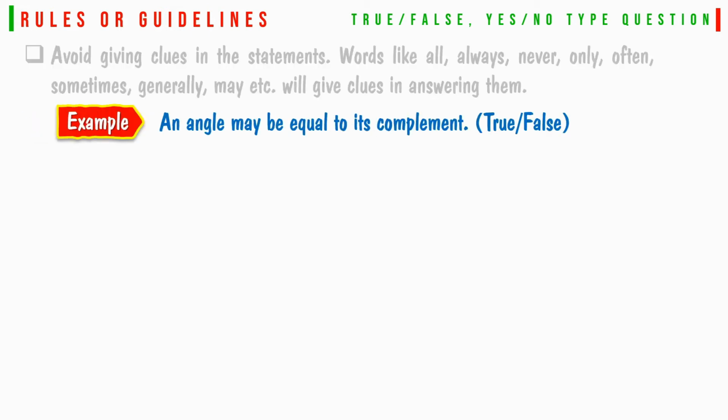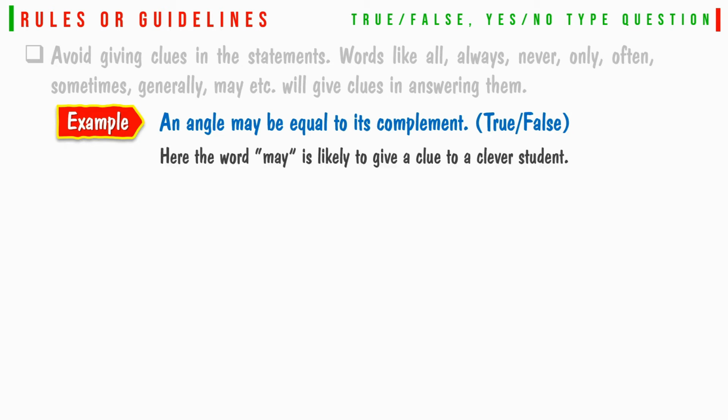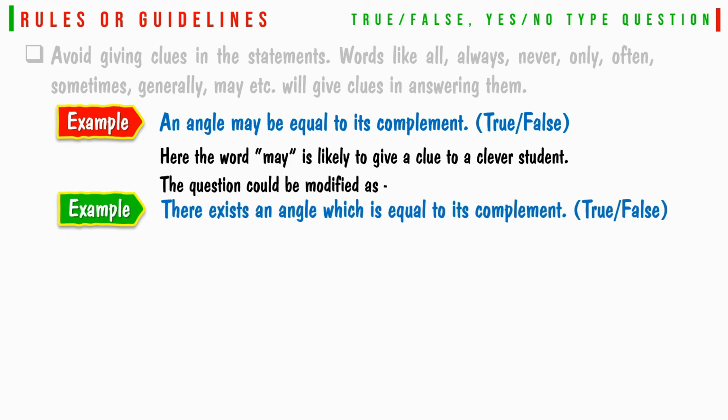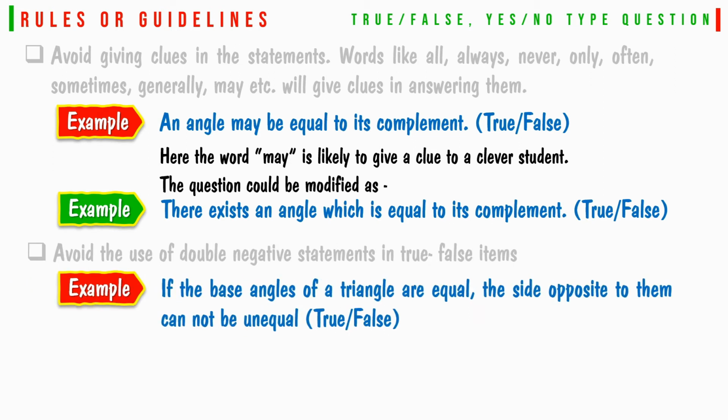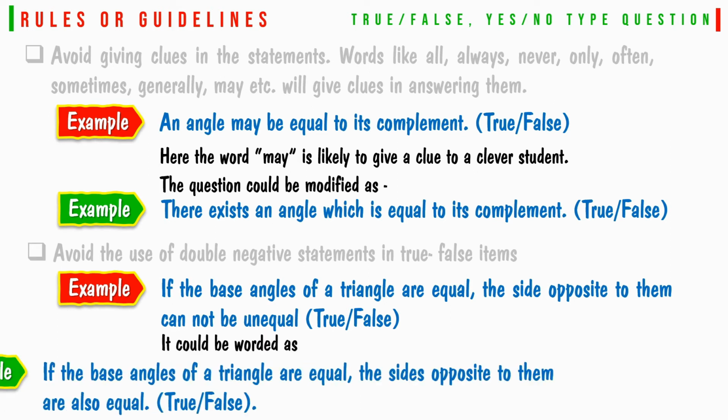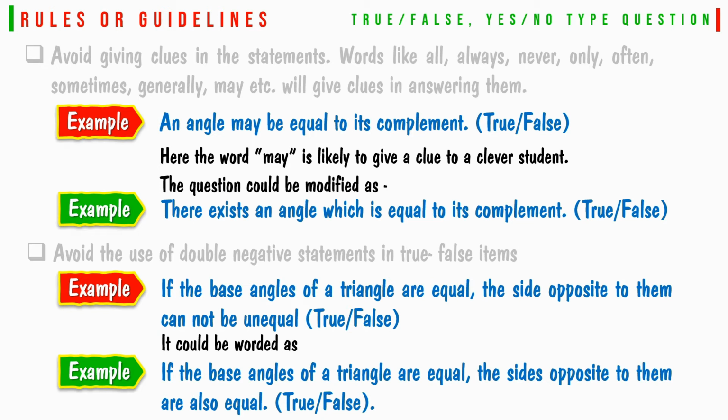As for example, an angle may be equal to its complement. True or false? Here the word may is likely to give a clue to a clever student. The question could be modified as, there exists an angle which is equal to its complement. True or false? Avoid the use of double negative statements in true-false items. If the base angles of a triangle are equal, the side opposite to them cannot be unequal. True or false? It could be worded as, if the base angles of a triangle are equal, the sides opposite to them are also equal. True or false?